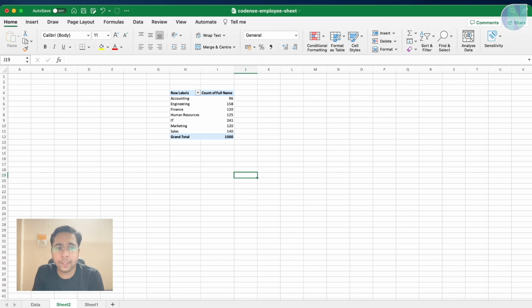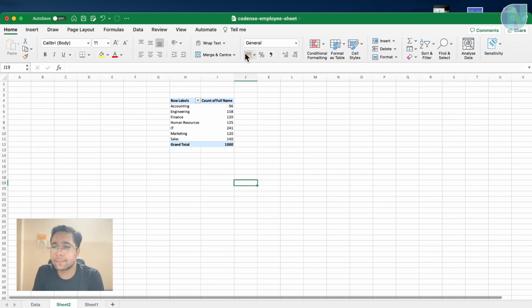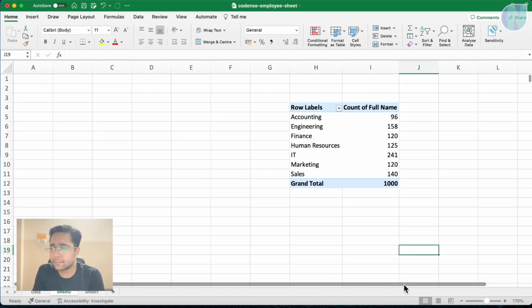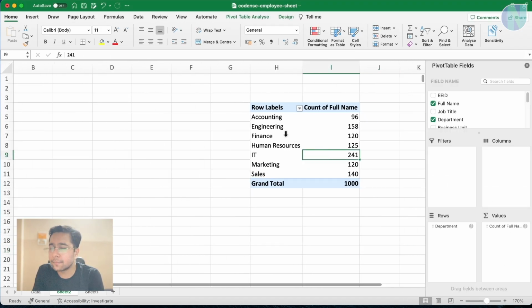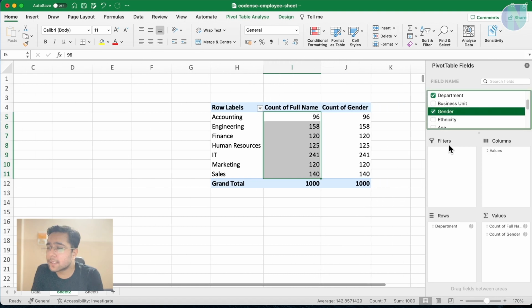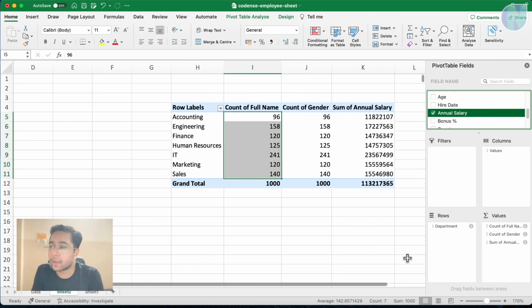I will zoom this sheet a little bit. So here is a zoom option we are having. So from here, I will zoom the sheet to see more of the data. Now in this, you can say departments, there are these many employees. So I can see more about it. So suppose I want to select gender here and I will select annual salary here, right? So this is what we are getting.